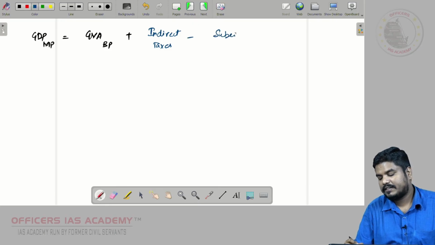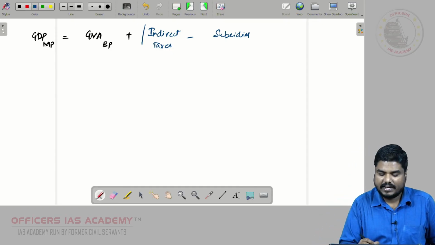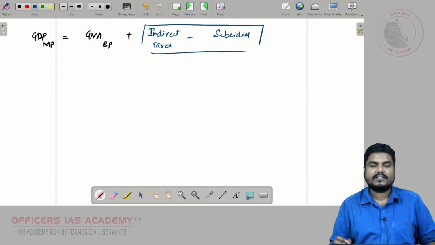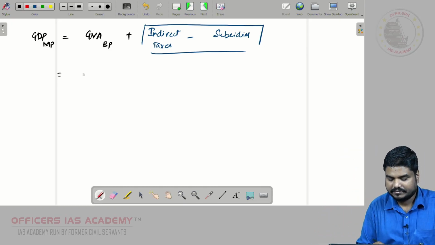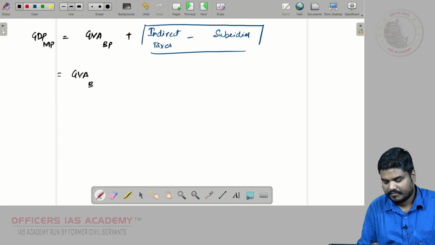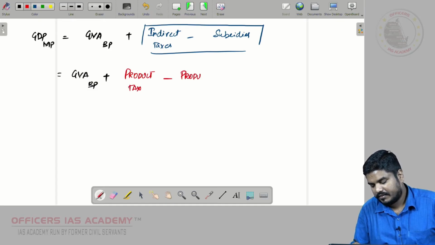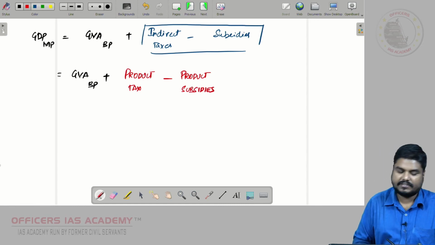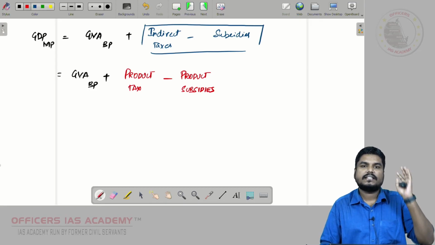minus subsidies. But friends, instead of writing it as indirect taxes and subsidies, I am going to write it as plus product tax minus product subsidies. Product tax minus product subsidies.